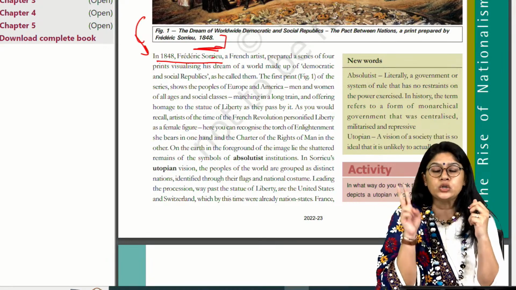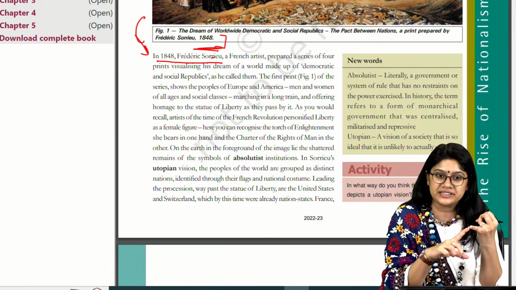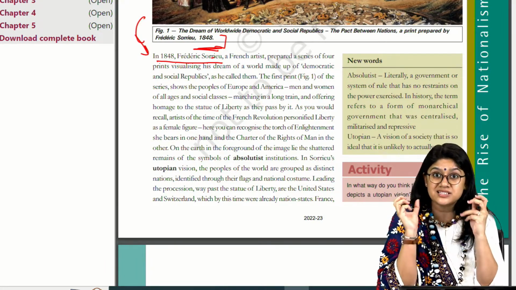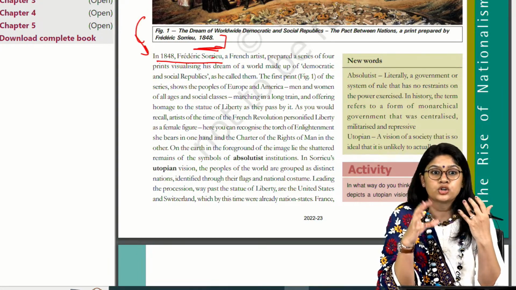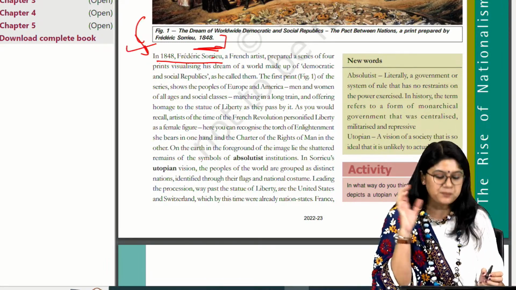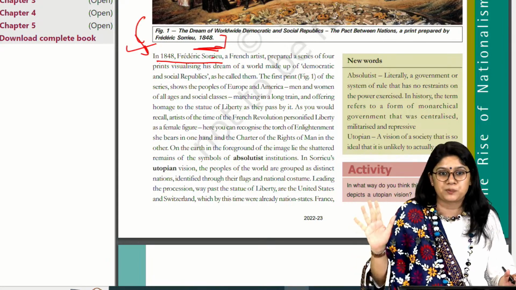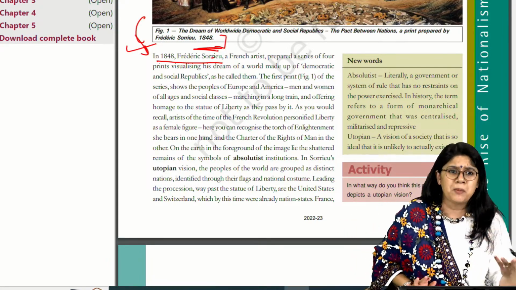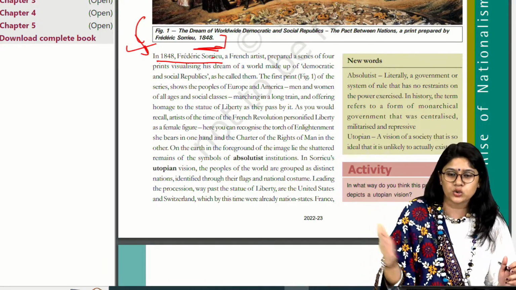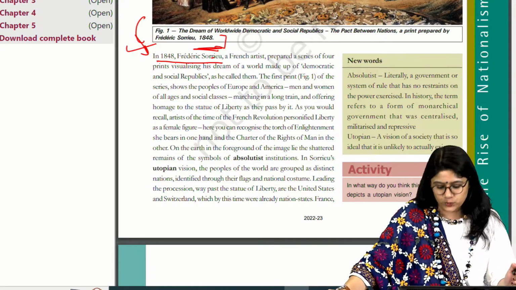See, there are two types of questions that can come from the image-based ones, right? They can ask you the painter's name, right? Or they can ask you, especially in political science and some of the images of the print culture, to interpret the meaning of it. Okay? So this picture is important. It can come in your examination. They can ask you who the painter of this particular picture is. You don't have to mug this up. Just go through it. I'm sure if you go through it right, you will have the understanding. Okay?